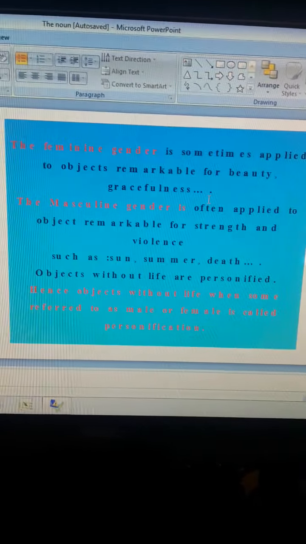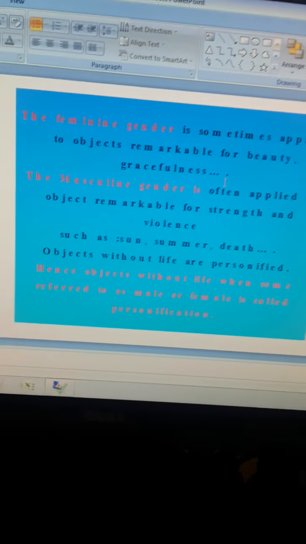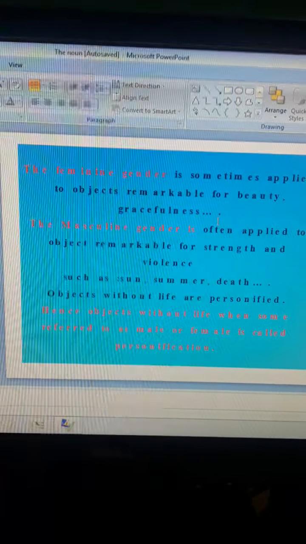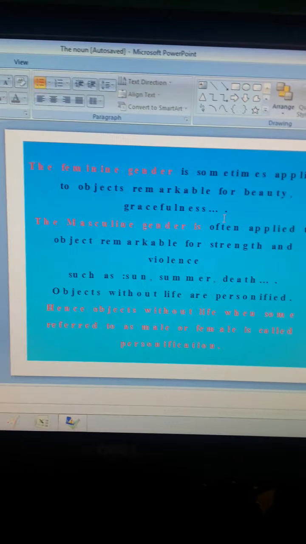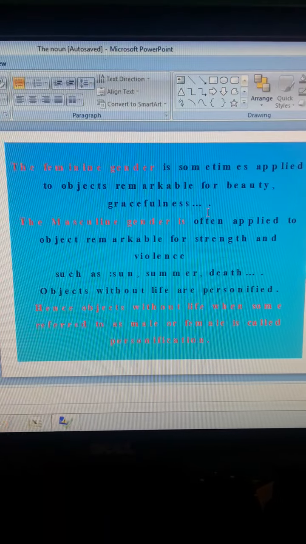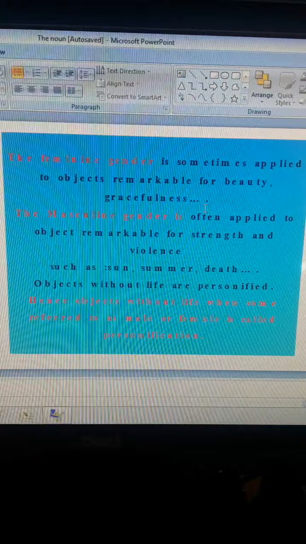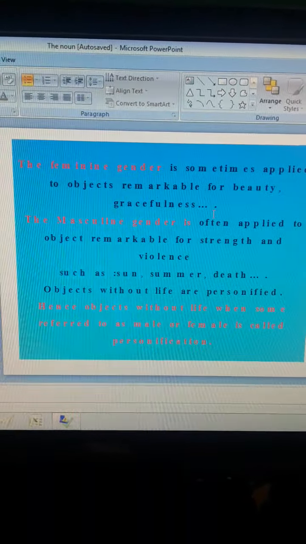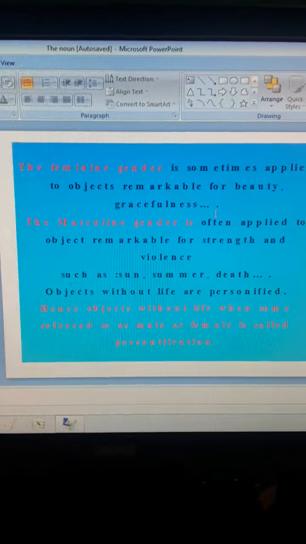Now see students, we are going to discuss personification. Personification means non-living objects which are resembled as living objects in poetry or write-ups, and hence it is called personification. Over here you can see the feminine gender is sometimes applied to objects remarkable for beauty and gracefulness. When poets speak regarding beauty and gracefulness, they take it as feminine gender.